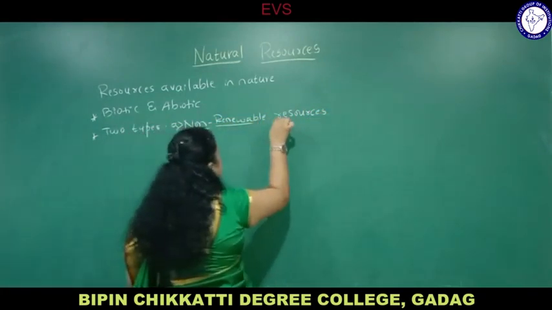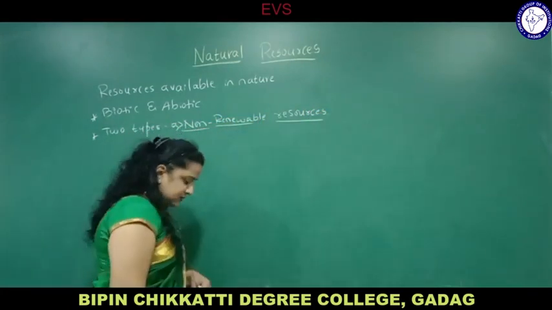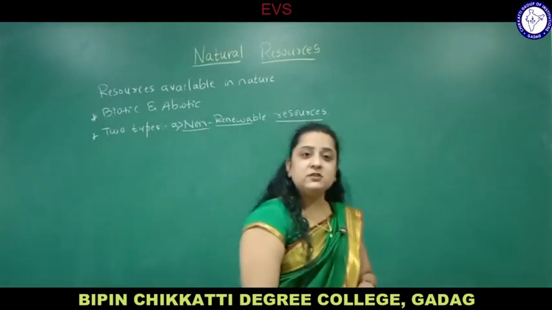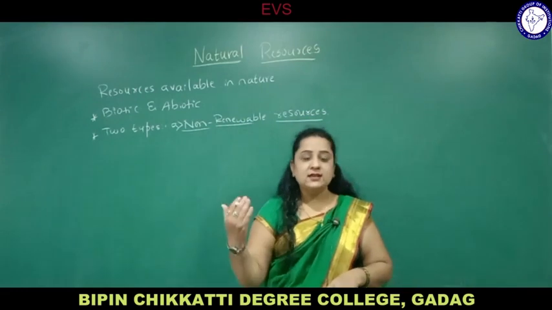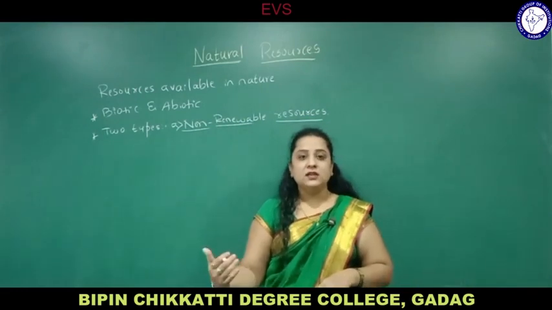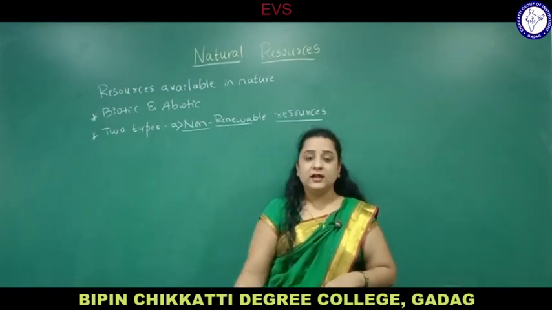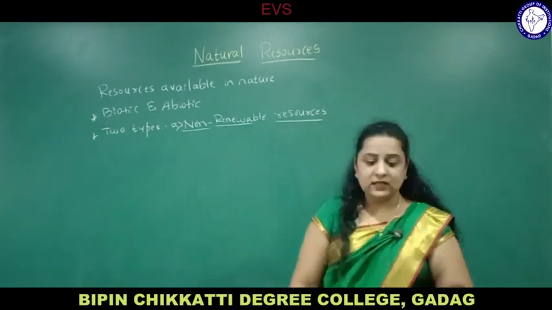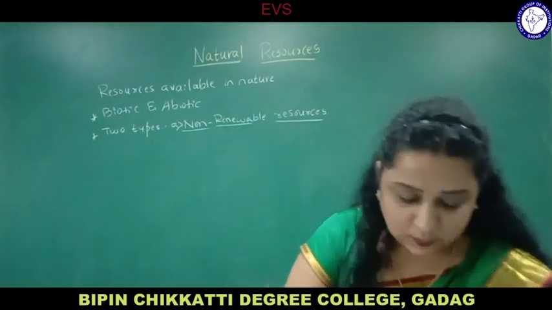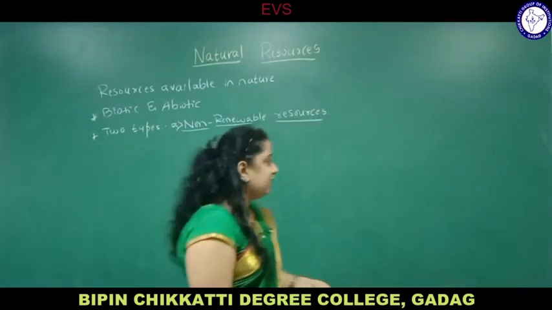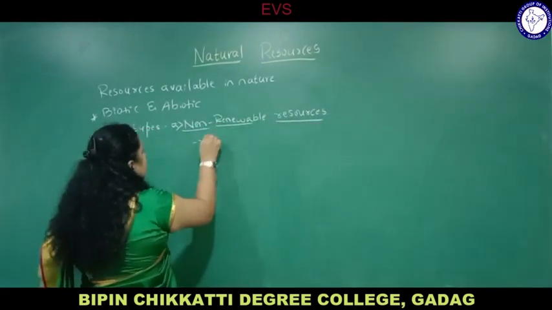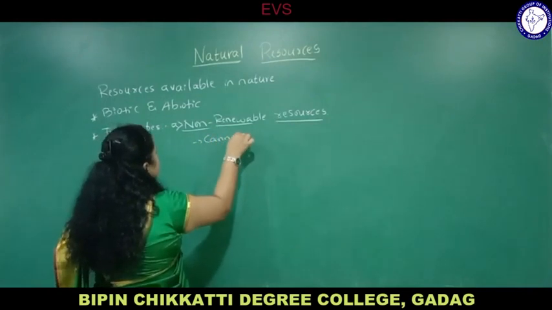You already know the meaning of non-renewable resources. The resources which cannot be replenished or reused, meaning once it is used it cannot be regained, are called non-renewable resources, which cannot be regenerated. They are exhaustive.